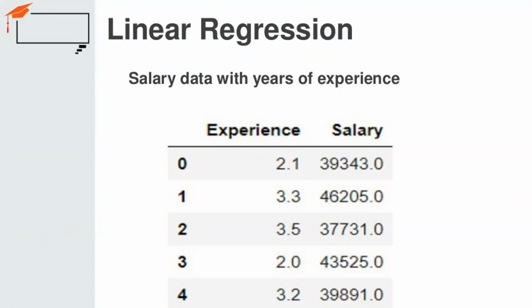What does any machine learning algorithm normally do? It goes through your data, learns it, and based on that, does prediction. Just like if I ask you, you can see in one place it is written 2 years experience 43,000, 2.1 39,000. So what will be 2.5? It can be in between these two, or something within 40,000 or 42,000. So based on that, the algorithm does analysis and predicts, and gives you the value.